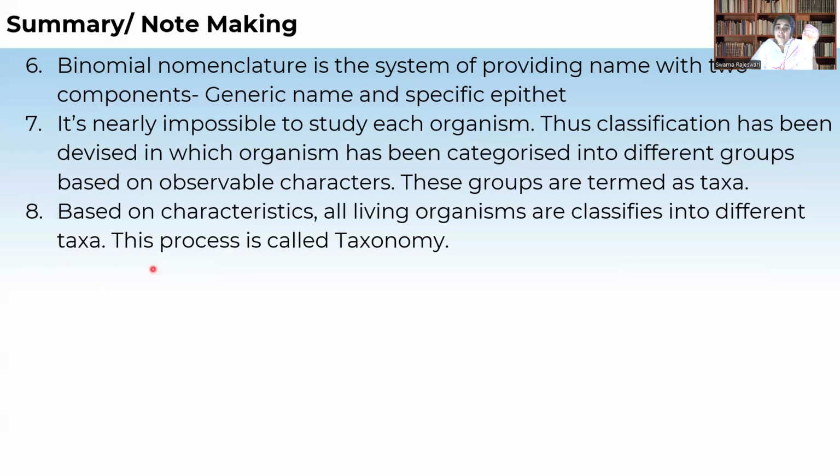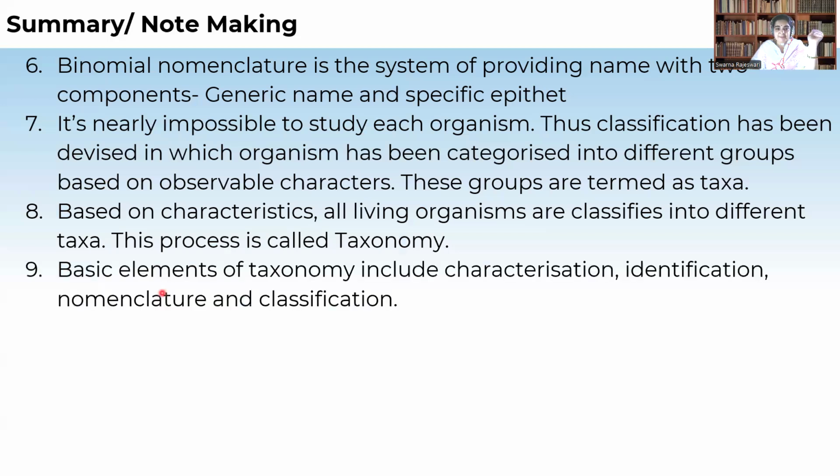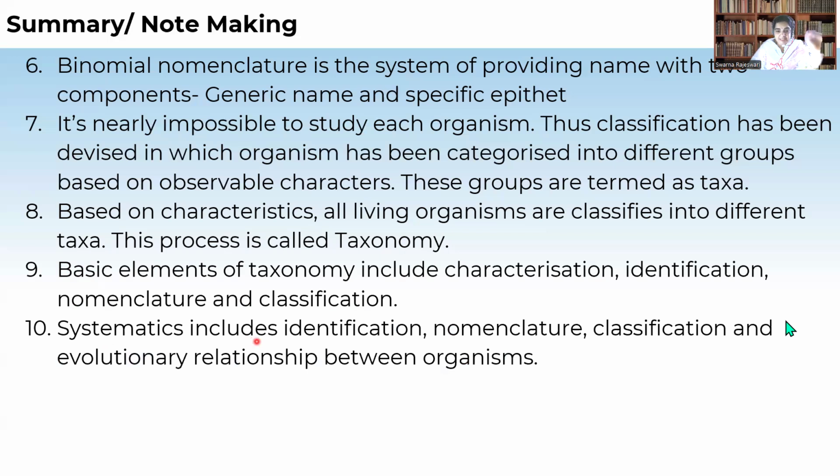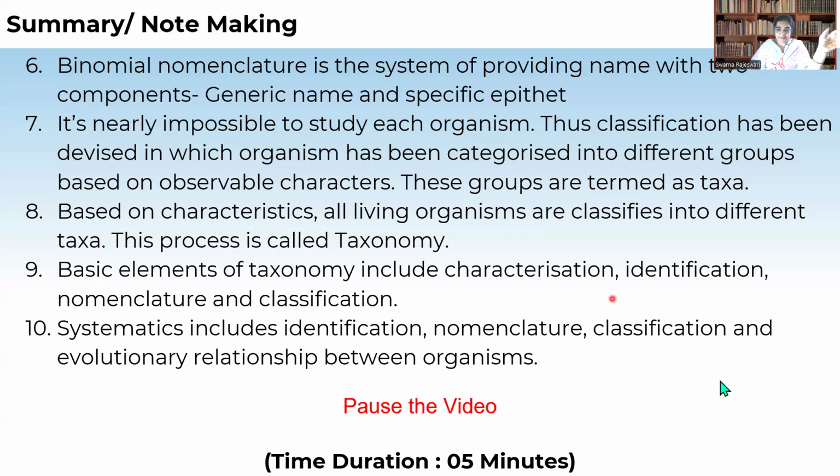Based on characteristics, all the living organisms are classified into different taxa. That process we are calling taxonomy. Basic elements of taxonomy include characterization, identification, nomenclature and classification. All these we are calling systematics. So systematics include identification, nomenclature, classification, and evolutionary relationships between the different organisms. So this is a summary note up to what we have studied in this lesson.